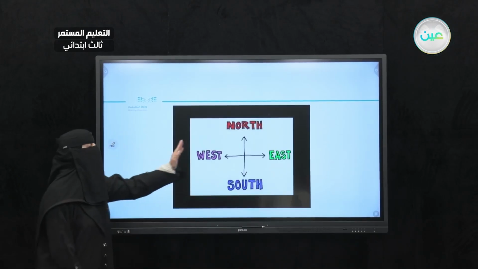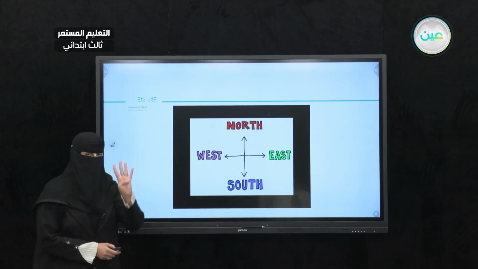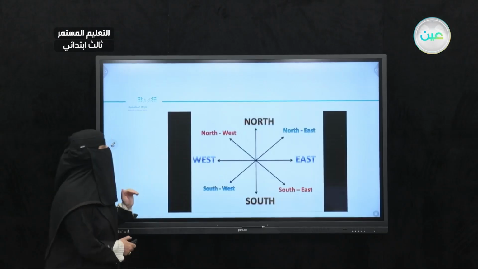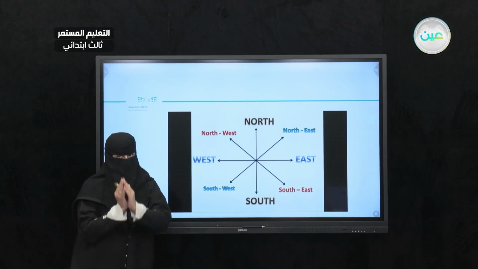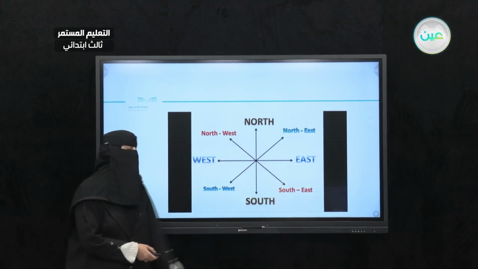To start with, we need to know the 4 essential directions. What are they? I have 4. North, south, east, west. If you remember, I know you do, when we talked about Yambo, we discussed that Yambo is north of Jeddah, right?